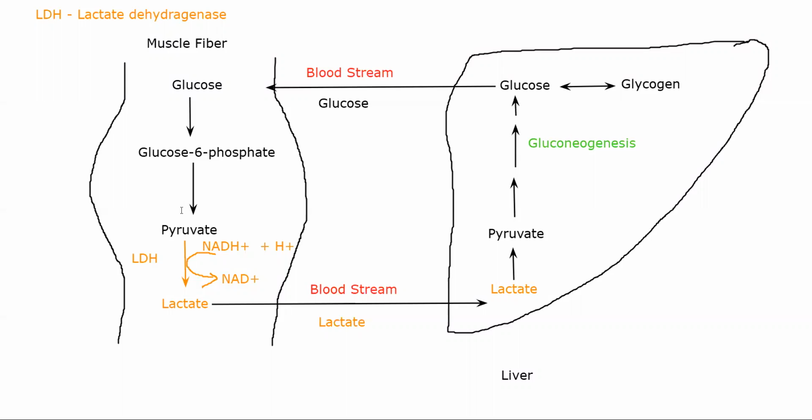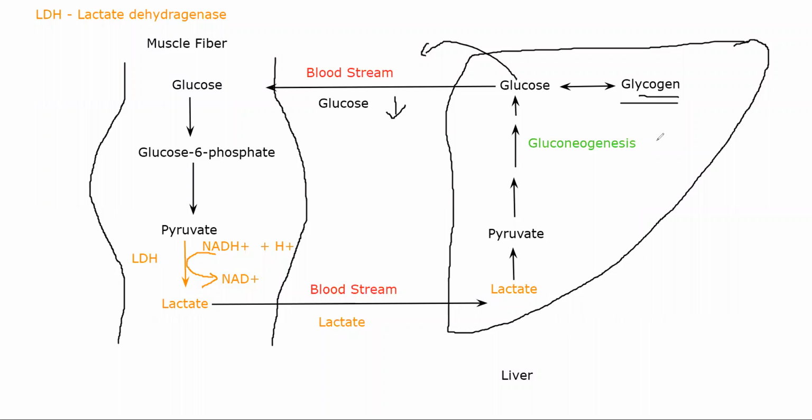Right, in your liver, they will undergo oxidation where they lose a bunch of hydrogens and are converted into pyruvate. Pyruvate will undergo gluconeogenesis to form glucose. Whenever there is a requirement, this glucose will go into your bloodstream. Basically, whenever the amount of glucose in your bloodstream drops, that is when this glucose will come into the picture. Whenever blood glucose level is normal, this glucose will not be released into your blood and will be kept in the form of glycogen. Normally glucose is stored as glycogen in your liver. This is Cori's cycle. This will generally come as a short answer, but it's fairly simple, not that hard.